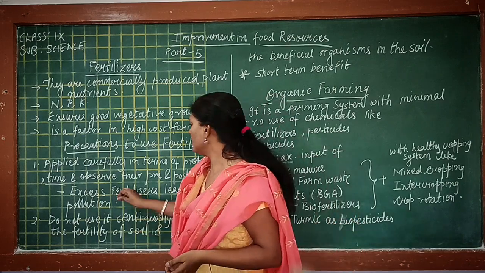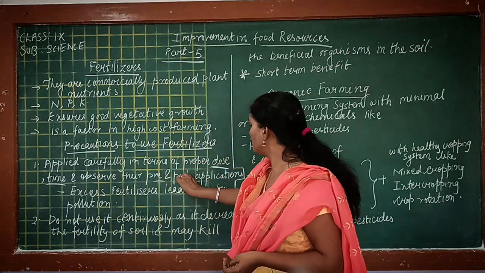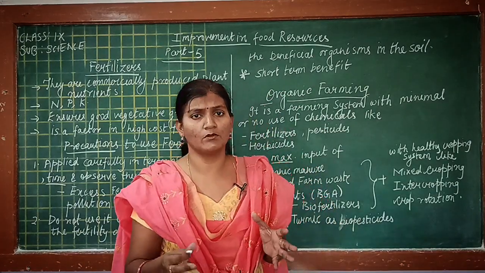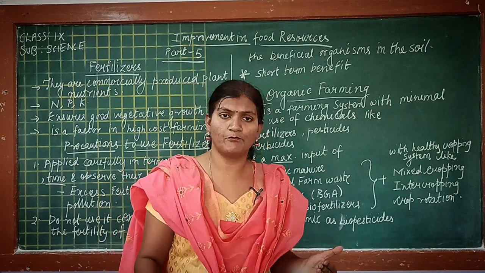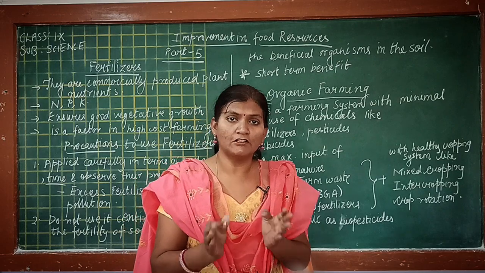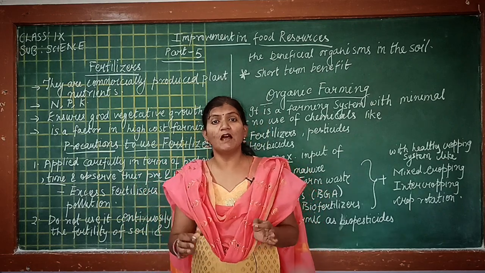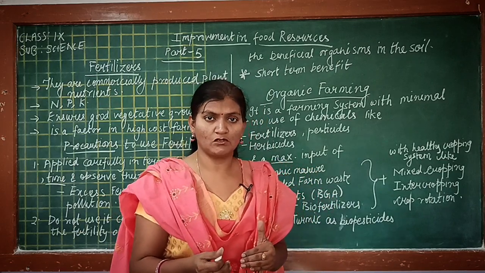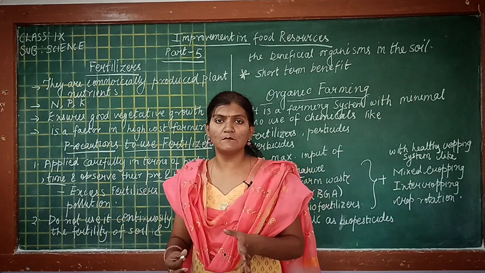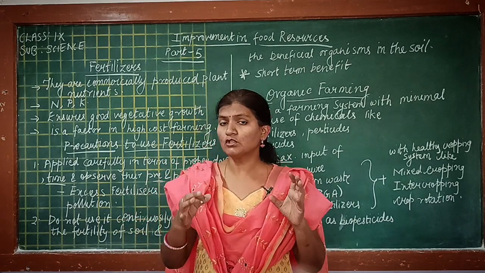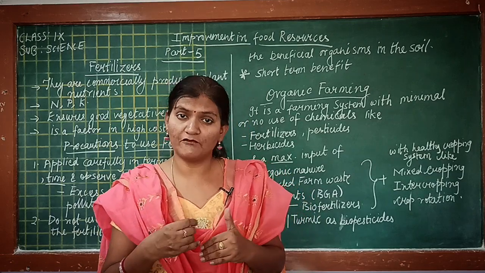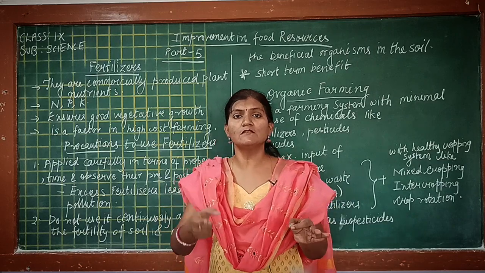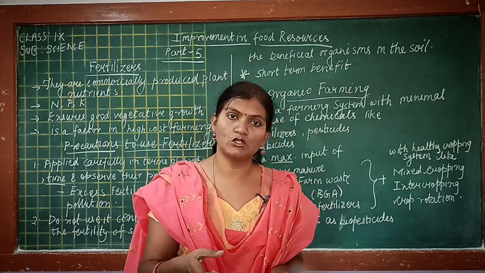and we should observe their pre and post application. Means if a plant is growing healthy, then there is no use of adding fertilizer. So before adding the fertilizer, you should ensure whether the plant really needs fertilizer, then only you can apply. So this is pre application of the fertilizer, and post application of the fertilizer means if you have added, you should look at the plant to see whether fertilizers have not harmed the plant. Means a right dose and time is required for application of the fertilizer to a crop.